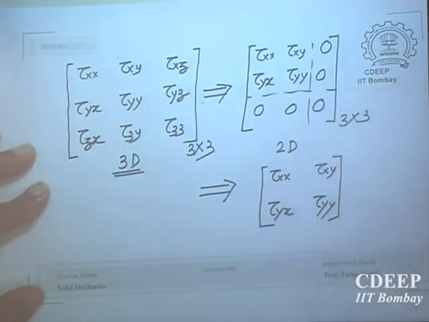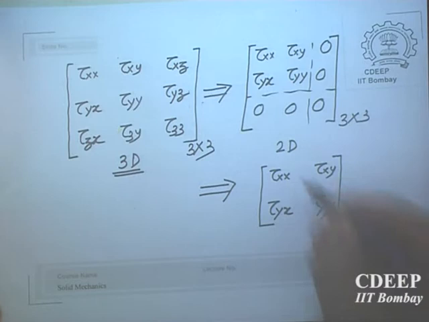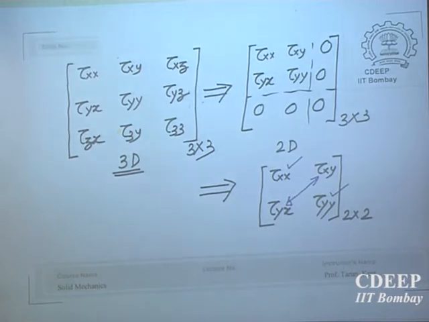So you have only 4 components. Out of these 4 components, how many are independent? This is independent, but these are not independent. I have told you these will always be complementary to each other and equal to each other. Complementary means on right angle planes, they will be pointing towards a common edge or going away from the other edges.